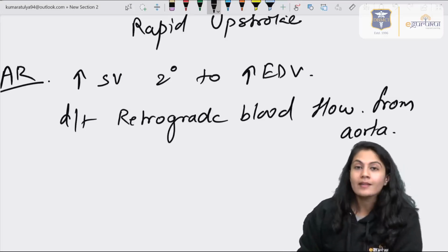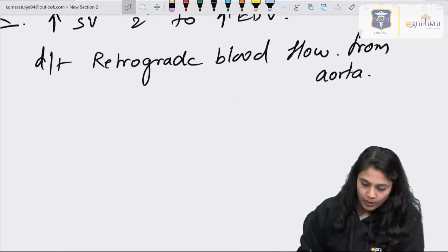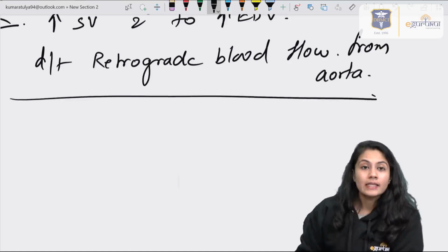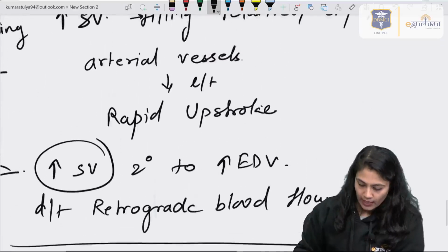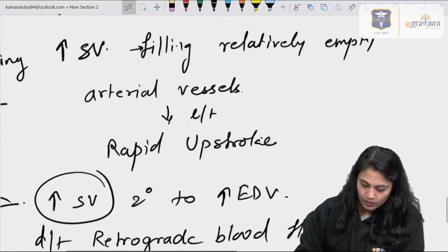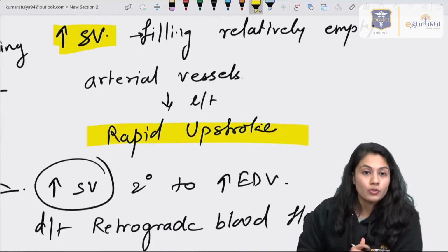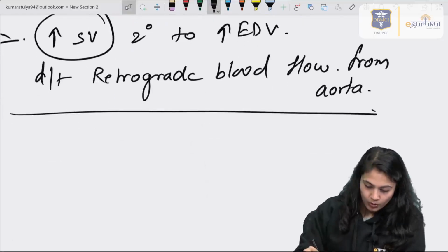From the aorta, in the diastolic condition also, there is a retrograde blood flow. Because of this, the stroke volume will increase, and with the increased stroke volume, again you'll see the rapid upstroke. So that is the funda about the rapid upstroke.